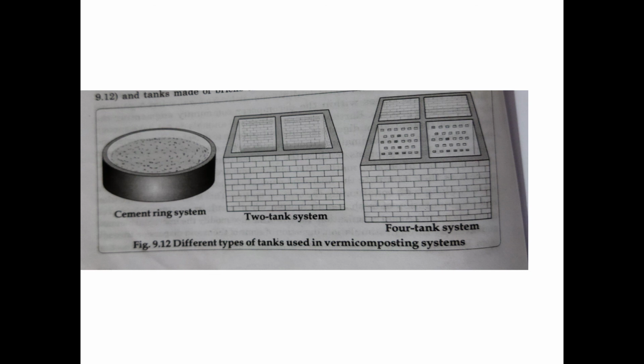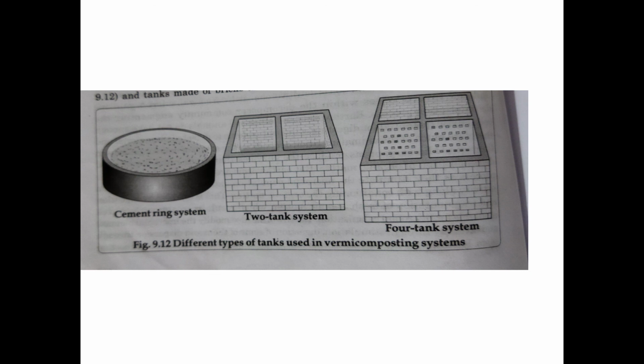So the group work performed by the earthworm, microorganisms and other small invertebrates will cause the decomposition of the organic material. Then the end product of vermicomposting is vermicompost, and it has high porosity, high water holding capacity and low carbon nitrogen ratio.